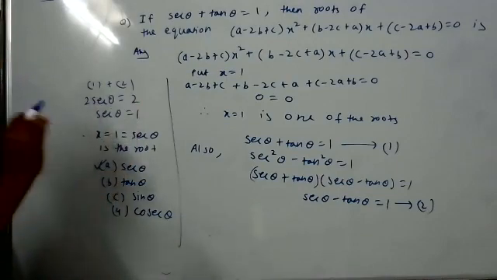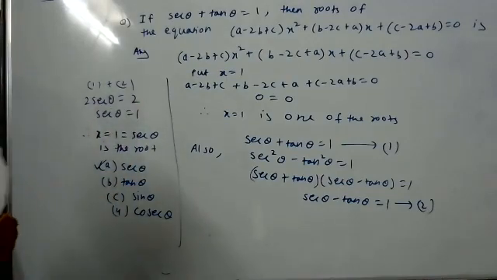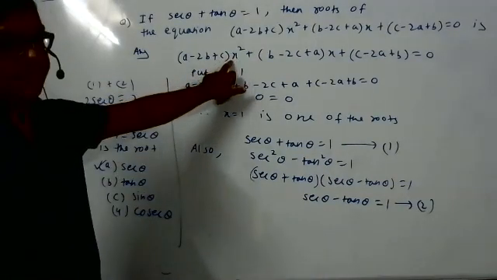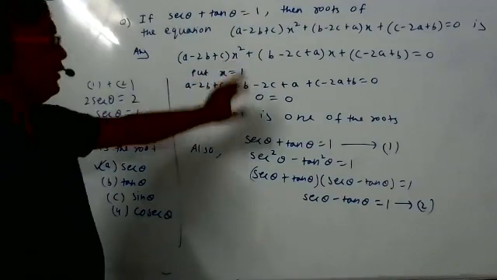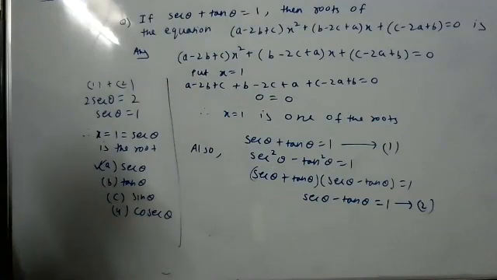If somebody has a doubt in this solution, you can ask me. Moreover, students, even if you use the formula method and do this sum, meaning find the roots by the formula method, then also you will get one of the roots as 1 only. You can check by the formula method also, but this is an easy method. Students, you can ask some doubts if you have.